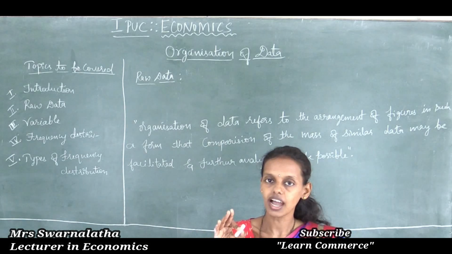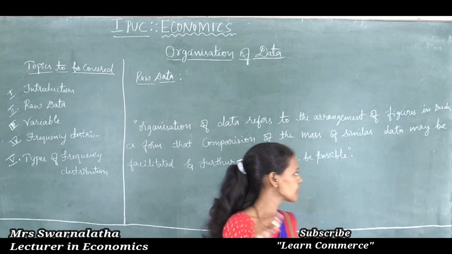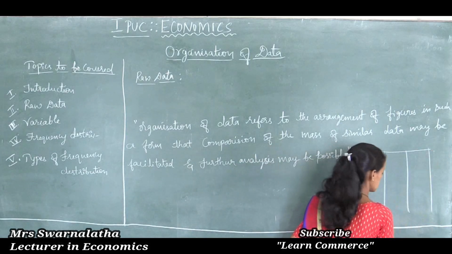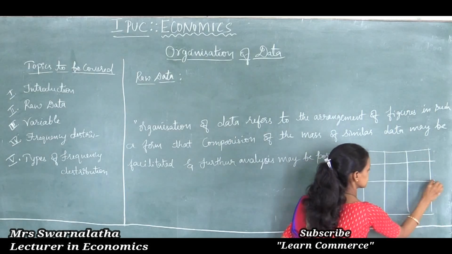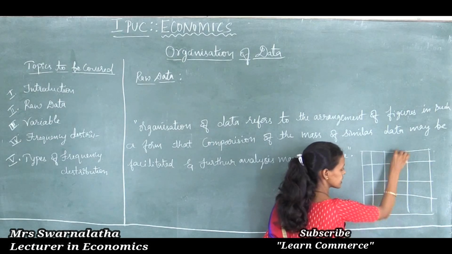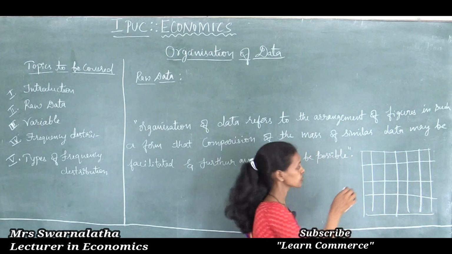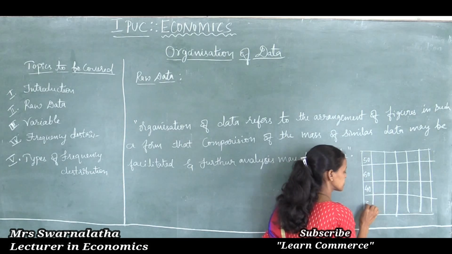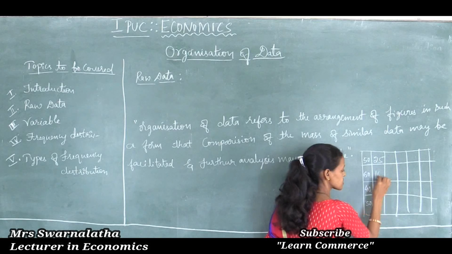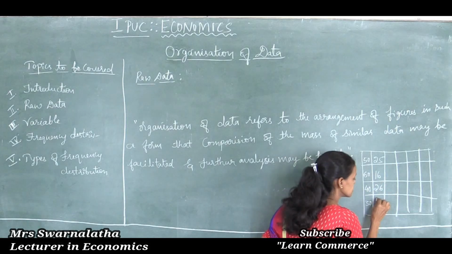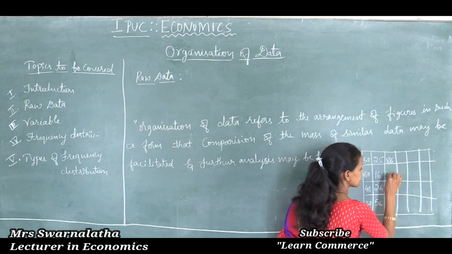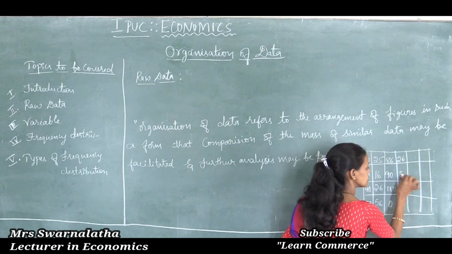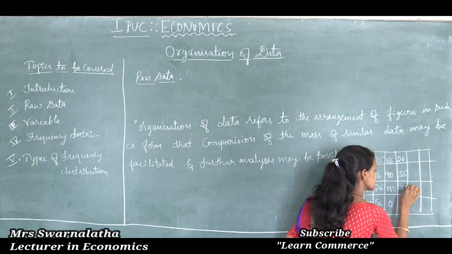I will write the 100 students' marks in a rough manner, in a column: 50, 60, 40, 30, 25, 16, 26, 56, 86, 90, 100, 0, or 26, 35, 77, 79.